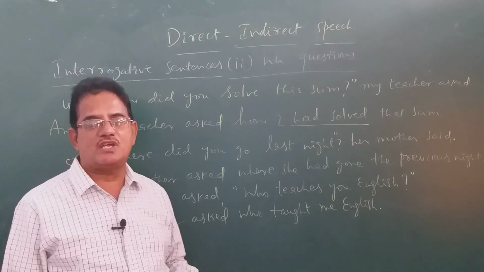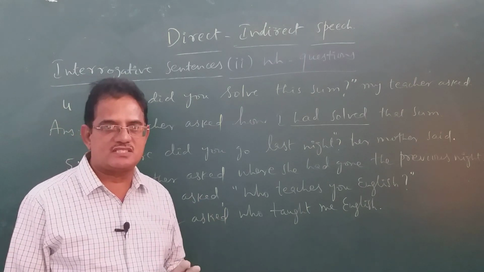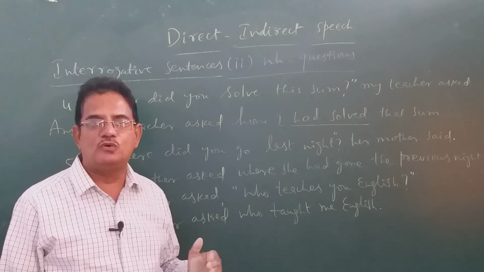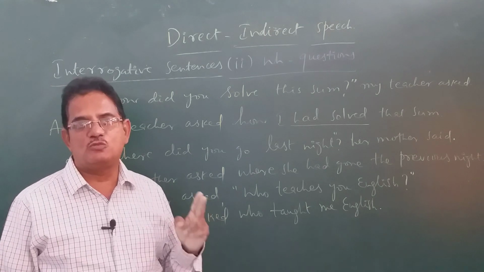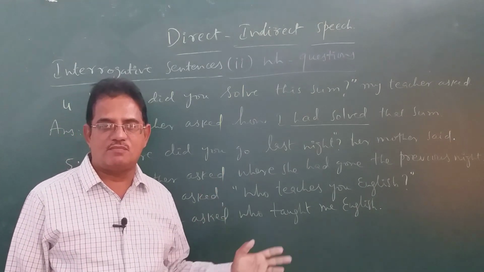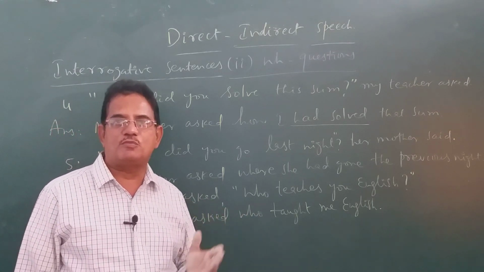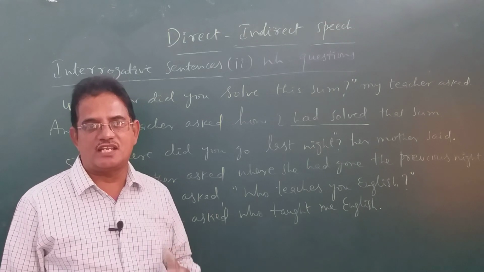Okay children, with this we come to the end of 3 types of sentences, how to convert them into reported speech. There are 2 more types of sentences left over. One is exclamatory sentences, the other one is optative sentences. How to convert them into reported speech we will be discussing in the next video.